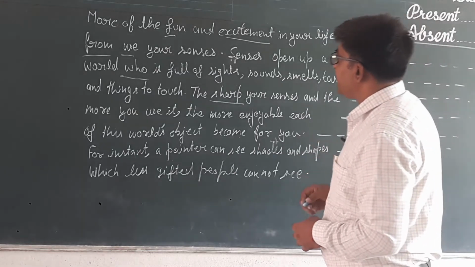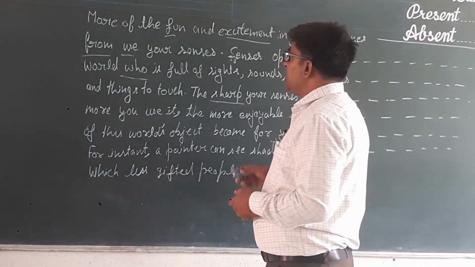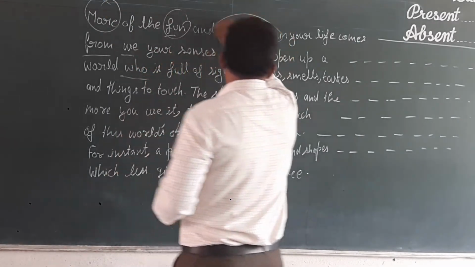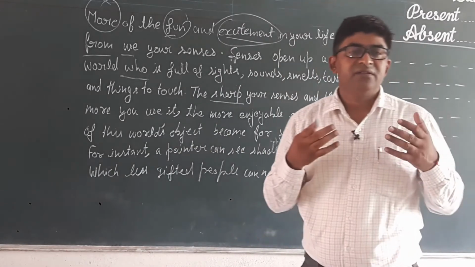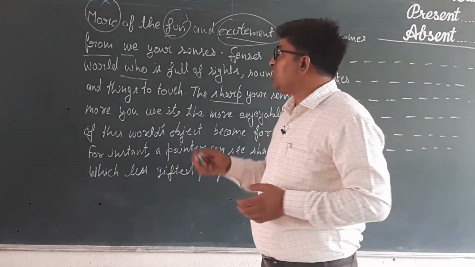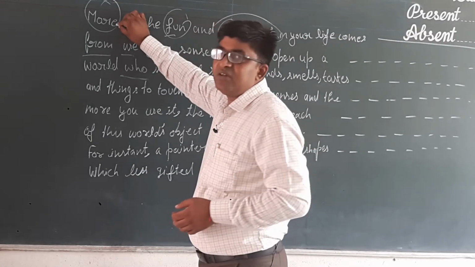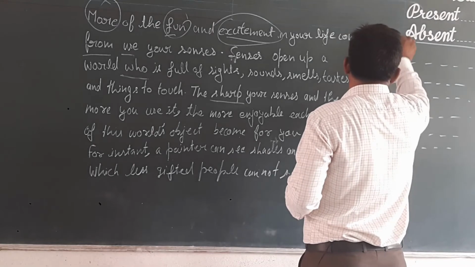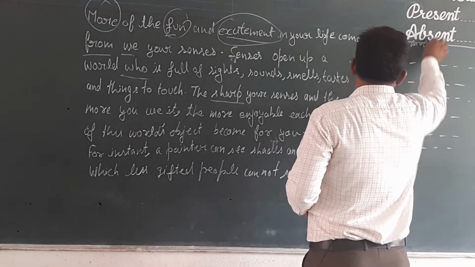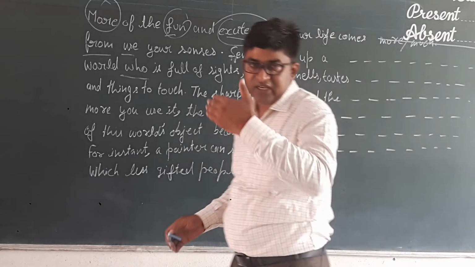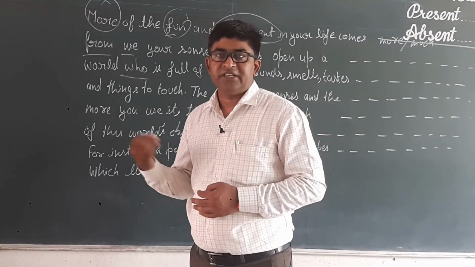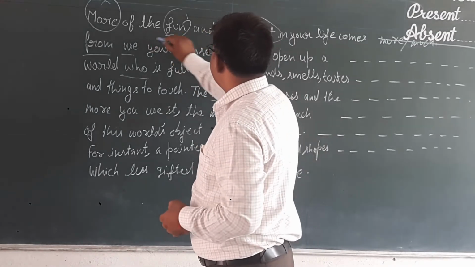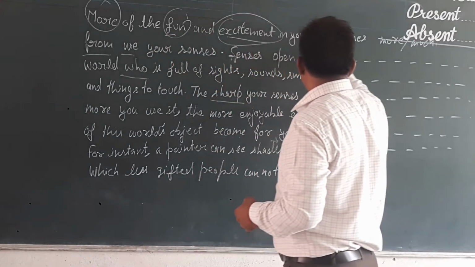Let us start with the very first line, that is for your example. Here it is the word more. I am talking about fun and excitement. These are the two things which can't be counted. So instead of using the determiner more, we shall use much here. So more is the mistake, we shall write more, then much is the correct word. We shall write at first the wrongly used word and after that the correct word that will replace the wrong word. So much of the fun and excitement in your life comes